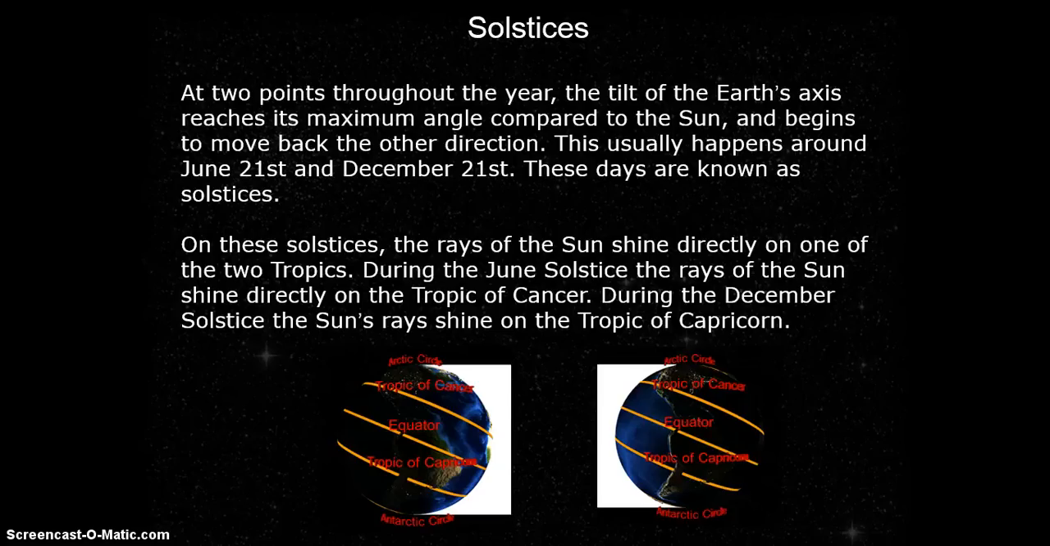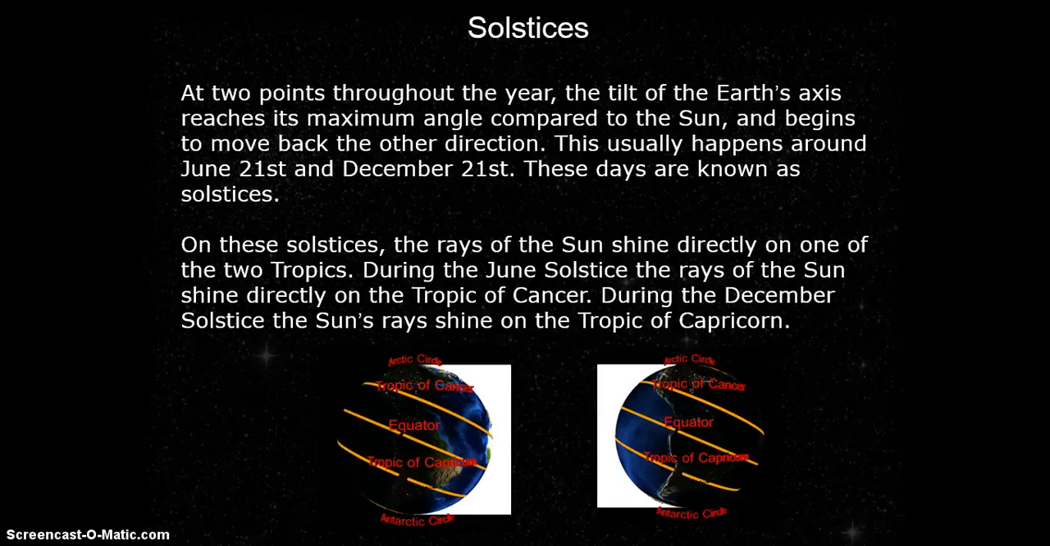Okay, so there's some special circumstances that occur at different times of the year. One of those circumstances is called a solstice, and there are 2 times a year that these occur. At 2 points throughout the year, the tilt of the Earth's axis reaches its maximum angle compared to the sun and begins to move back the other direction. This usually happens around June 21st, and we refer to that as the summer solstice, and December 21st, which we refer to as the winter solstice. These days are both known as solstices.